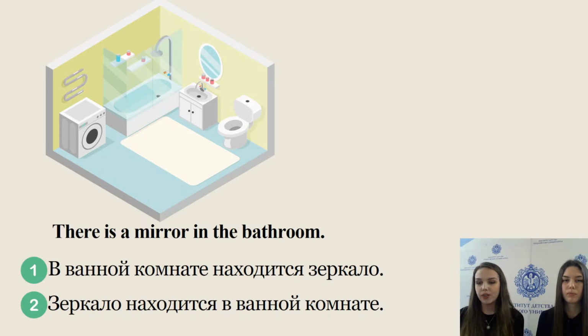Please choose the correct answer and write it in the chat. There is a mirror in the bathroom. You are correct.